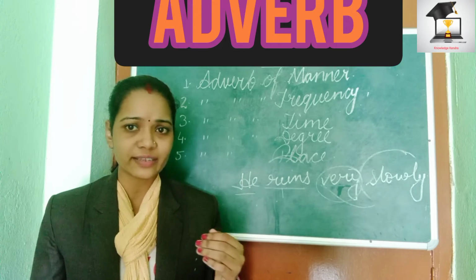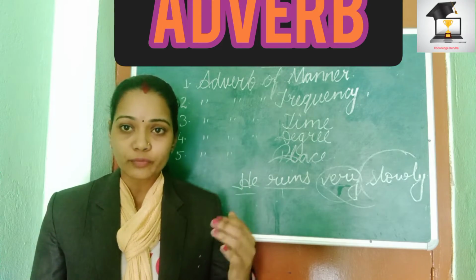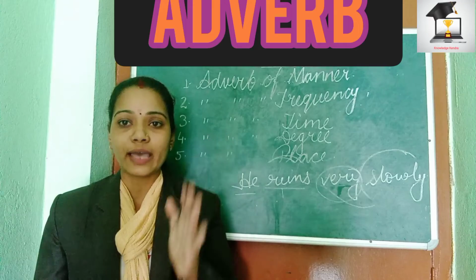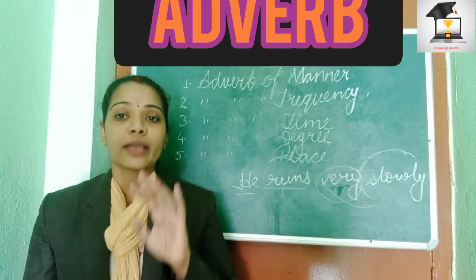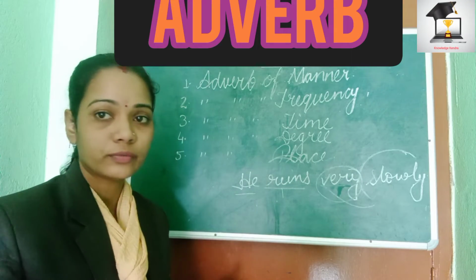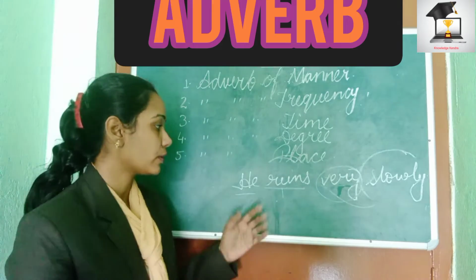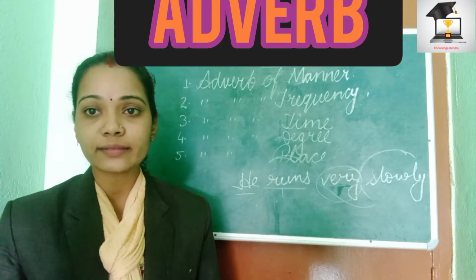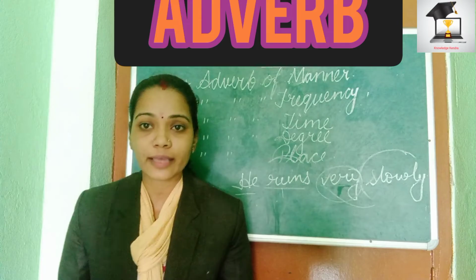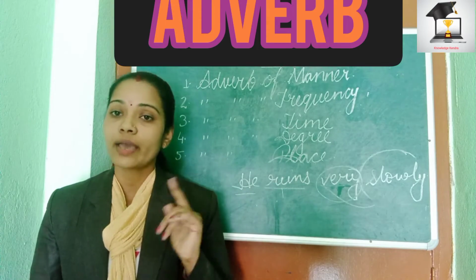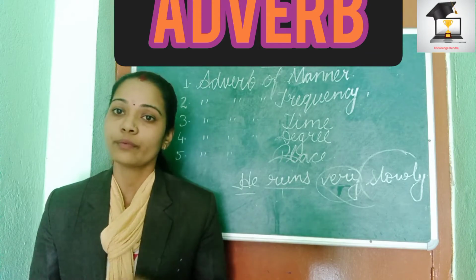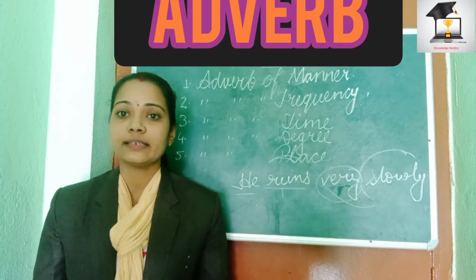Most of the time you will get that exercise also. Some of the adjectives will be there and you have to add -ly at last to make it an adverb. So we will come to know that when we solve the exercises. For now, the definition which I said is that adverbs are the words which describe an adjective, another adverb and a verb. That is clear through the examples.